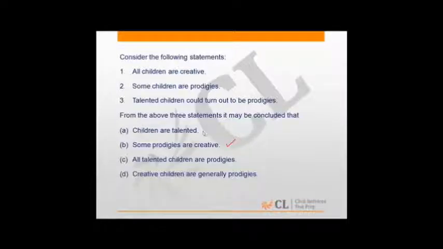Now let's look at the other statements and why they are wrong. Children are talented means all children are talented. That's said nowhere in the three statements. All talented children are prodigies. But if you look at the third statement, it says talented children could turn out to be prodigies. So there's no certainty about this. Hence, statement C is wrong. Statement D, creative children are generally prodigies. The word generally definitely has no meaning in logic. Hence, this is a wrong statement. Hence, the appropriate answer is B.